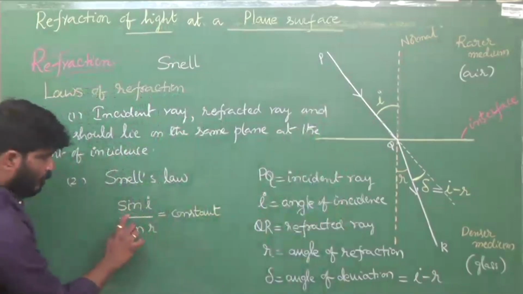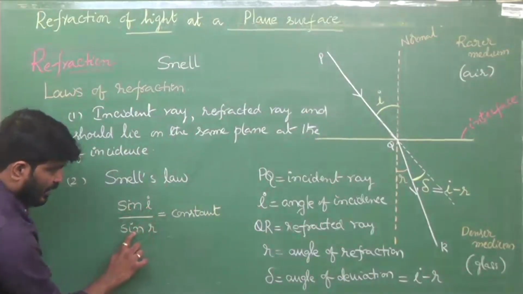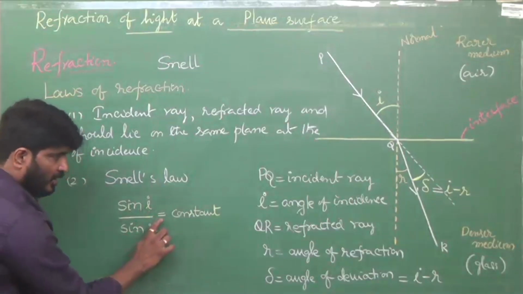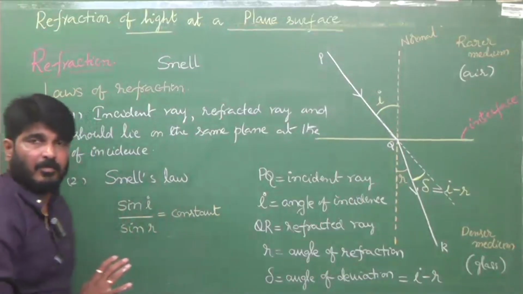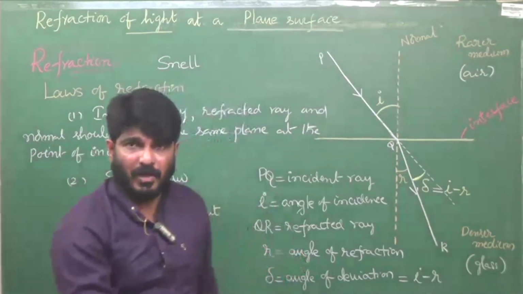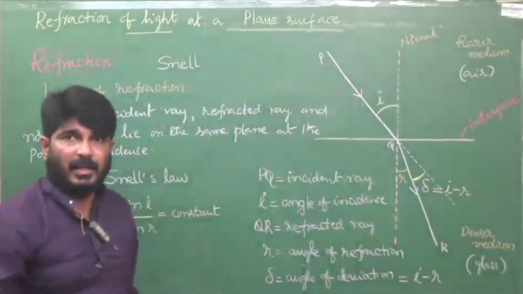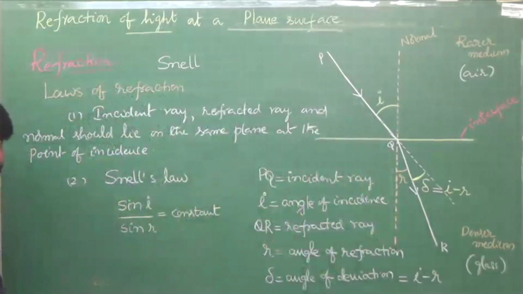Once again I will repeat. The ratio of sine of angle of incidence and sine of angle of refraction is constant for a particular wavelength and particular pair of media. Clear? It's very important.